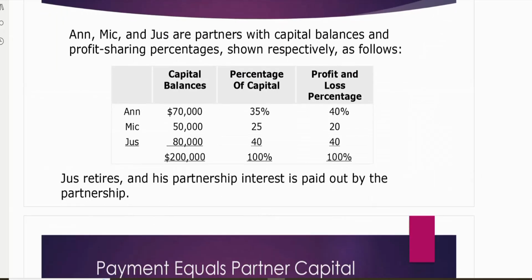Anne, Mick, and Jess are partners with capital balances and profit and loss sharing percentages. Anne is 70%, Mick is 50%, and Jess is 80%. And their profit and loss sharing percentages are 40%, 20%, and 40%. These percentages of capital are just for information because they keep on changing because of withdrawals and additional investments. So don't consider this. Our working is based on the profit and loss sharing ratio. Jess just retires and his partnership interest is paid out. So let's see how much we are paying him.